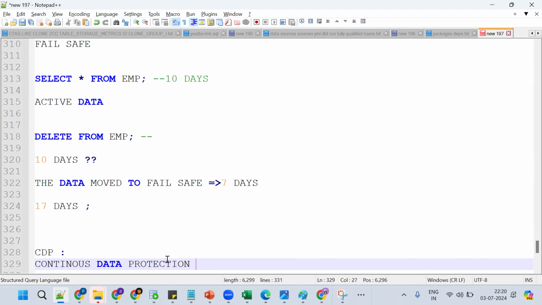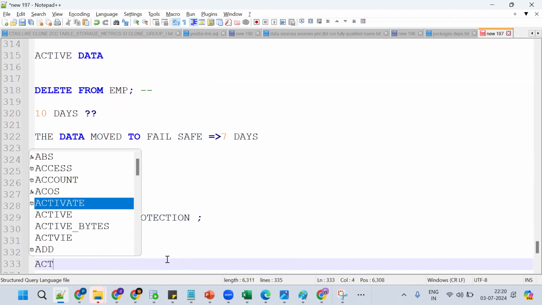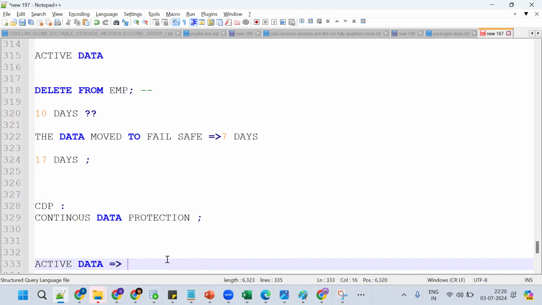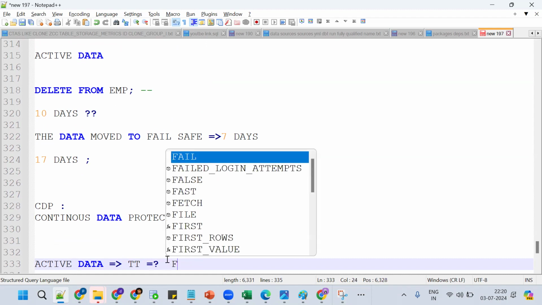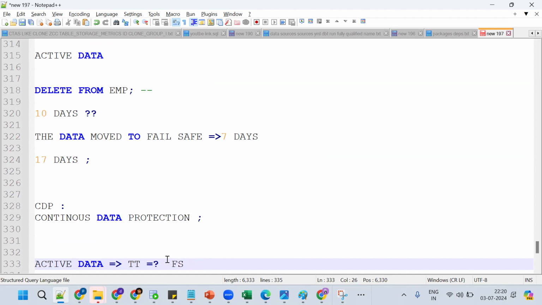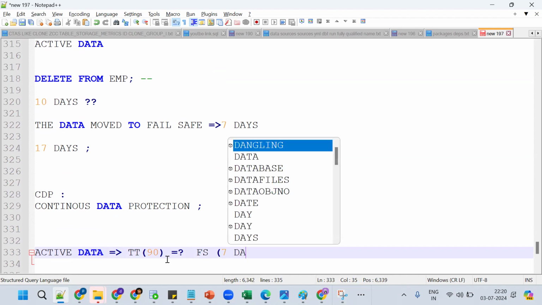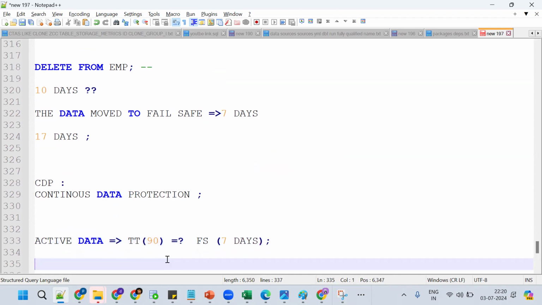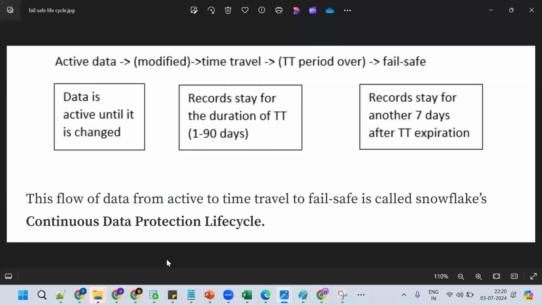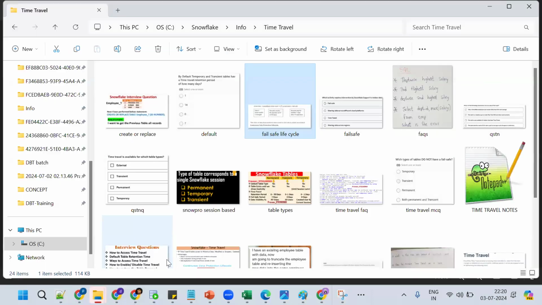Okay, so this is a little bit confusing. We'll see one more time. Active data goes to time travel, and time travel goes to fail safe. Here it will be there for 90 days, and here it will be there for 7 days. Got the point? See one more time, I'll try to show it once more.